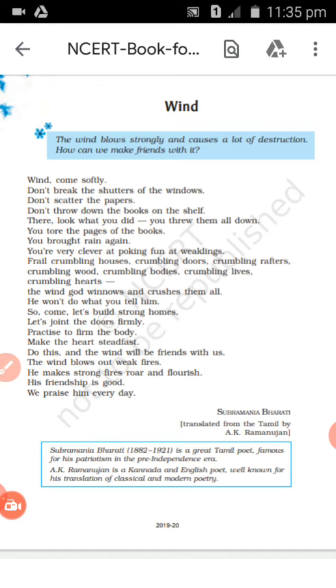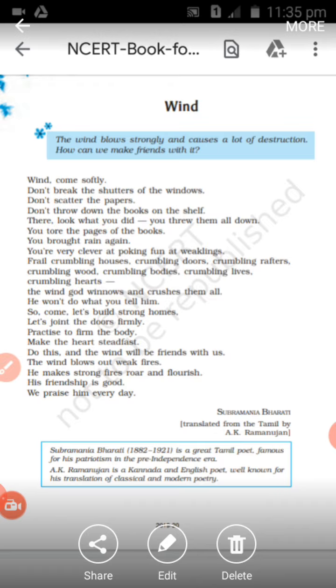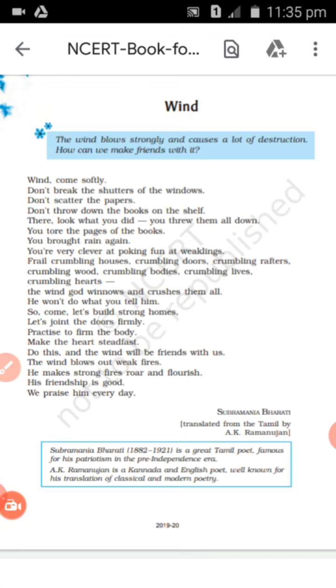Now coming to the next one, which is alliteration. Alliteration is the repetition of the consonant sound. Now mark this, students, consonant, not vowels. Repetition of the consonant sounds in immediate words is called alliteration.